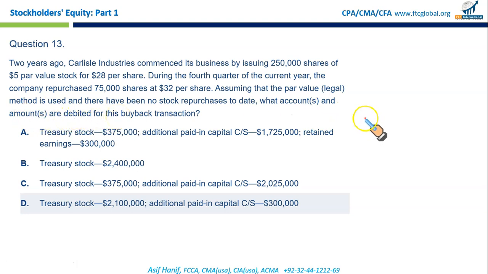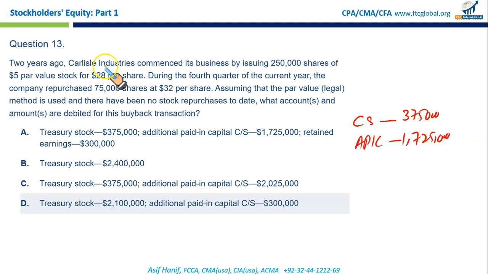Under the legal method, you debit common stock with the par, 5 times 75,000, that is 375,000. You debit 28 less 5, 23 times 75,000, to additional paid-in capital, that is 1.725 million.